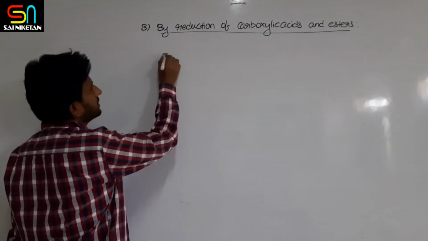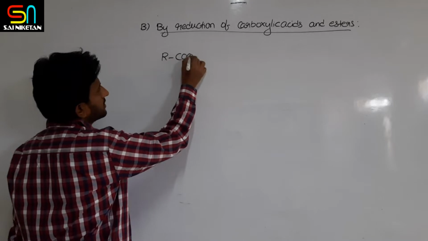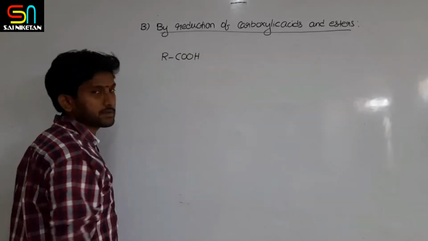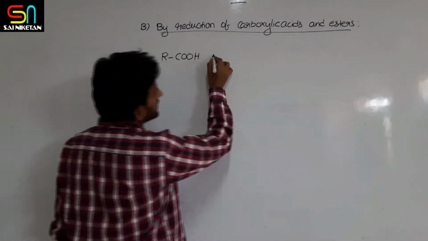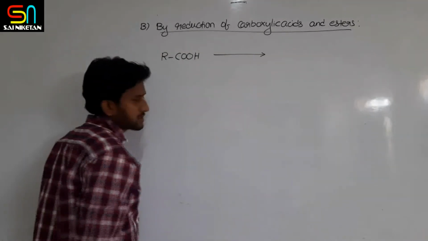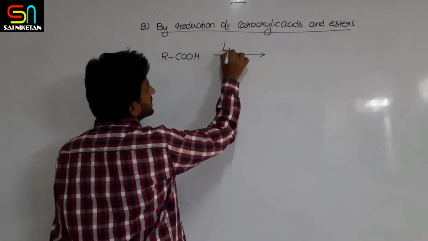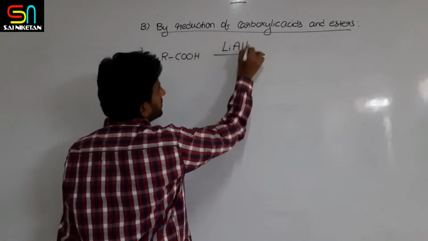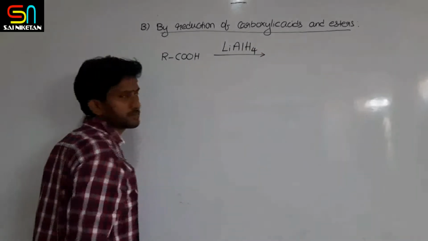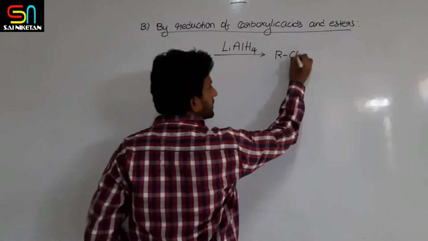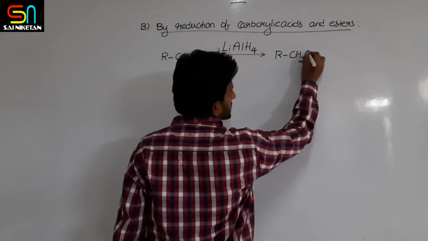Now let us take one general example, acid, RCOOH, carboxylic acid. Basically, carboxylic acids require strong reducing agents for reduction. So let us take lithium aluminum hydride. It produces RCH2OH.